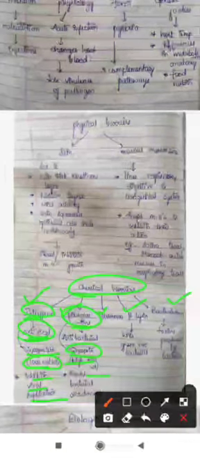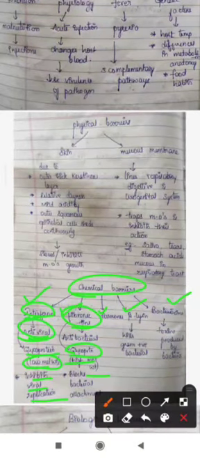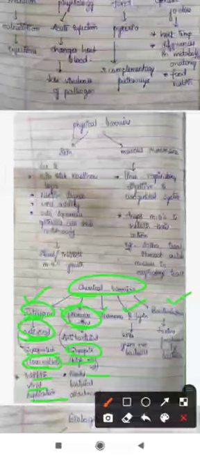Fibronectins are said to be antibacterial. Why? Because these fight against bacteria. This is a glycoprotein which is of high molecular weight. So why is it called an antibacterial compound? It blocks the bacterial attachment to the cell surface. Fibronectin will be blocking the bacterial attachment to the cell surface. So these act as a first line of defense.